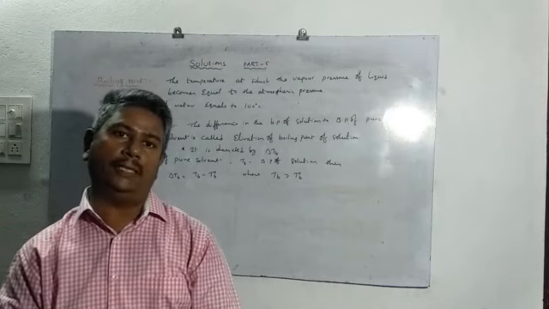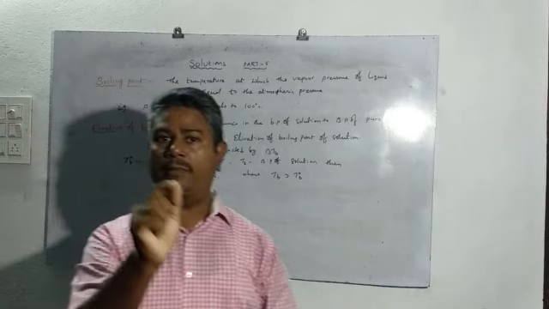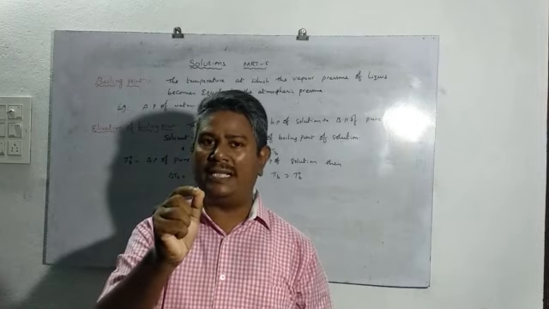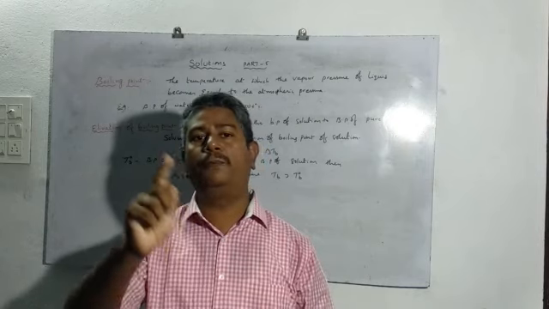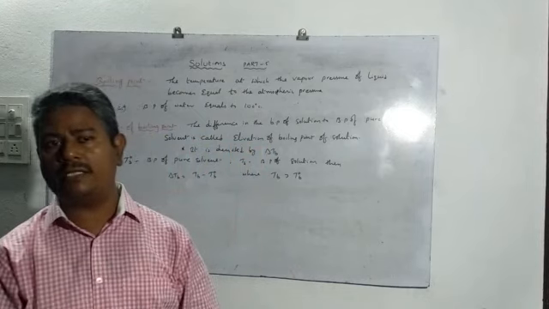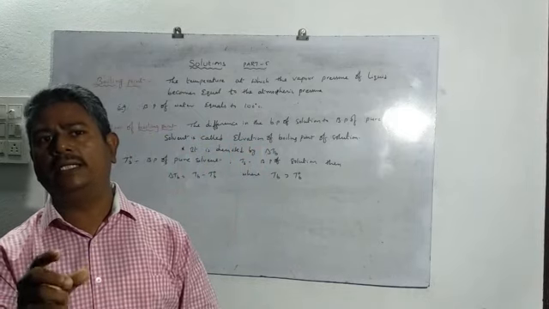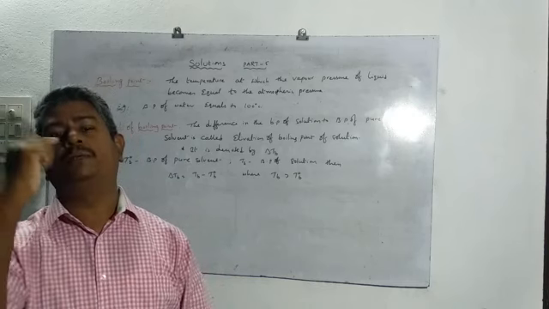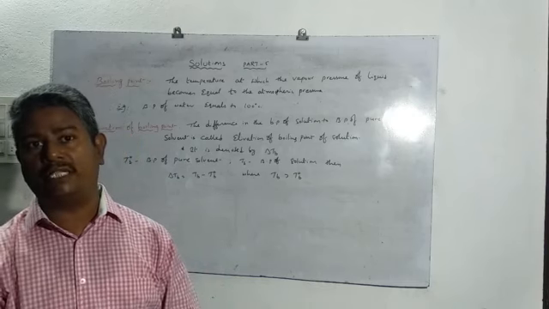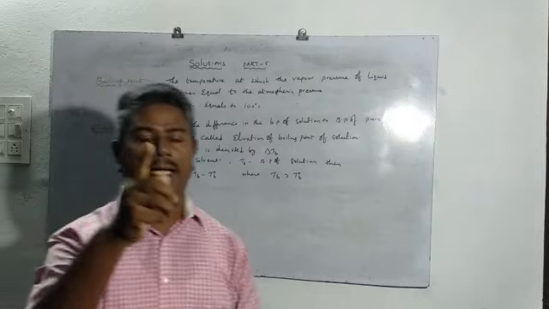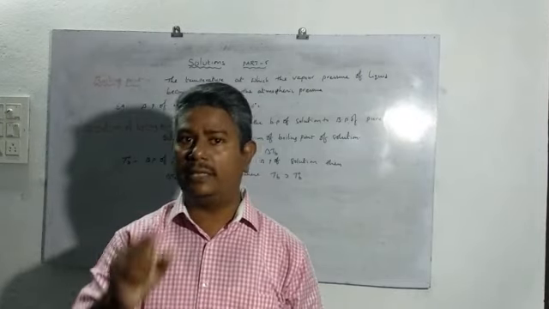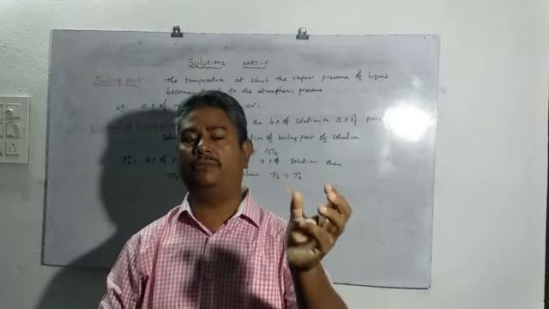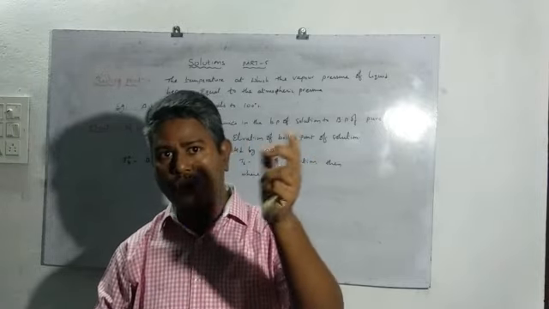Is called elevation of boiling point. So one thing you remember here: the solution boiling point is always greater than that of the pure solvent, because the pure solvent has a lesser boiling point than the solution, because of the addition of a non-volatile solute.